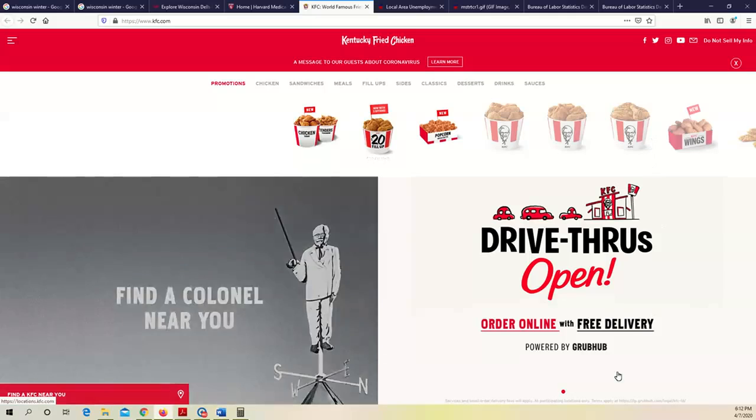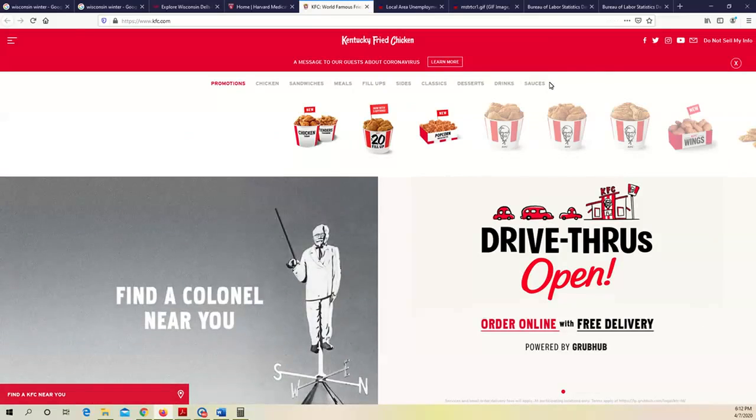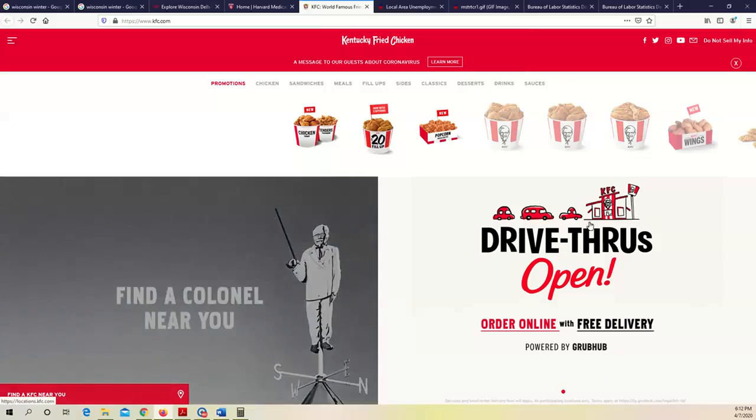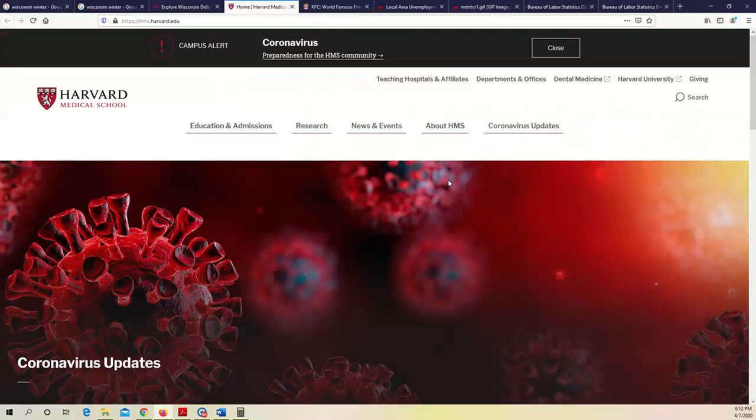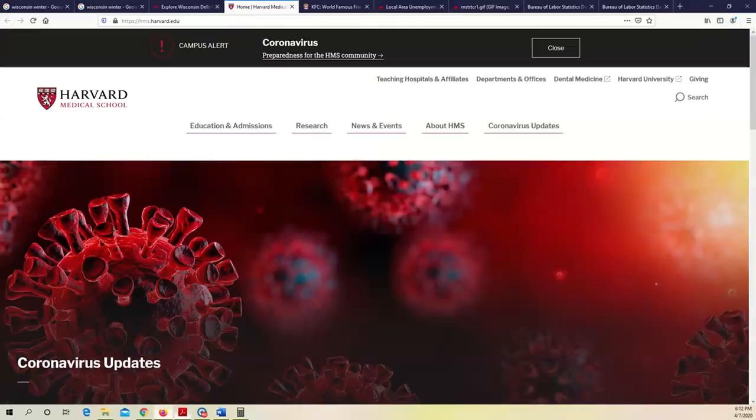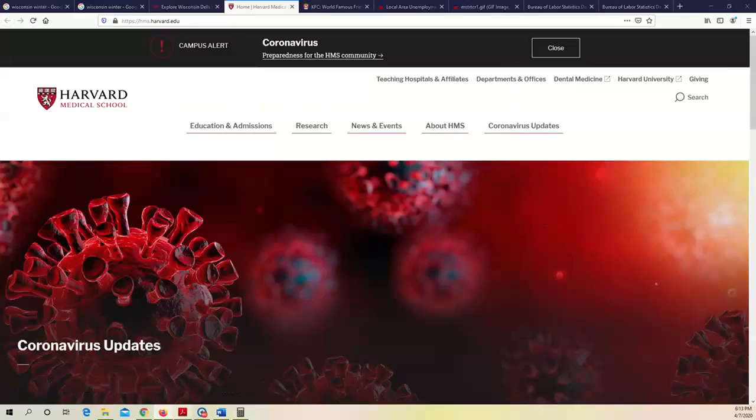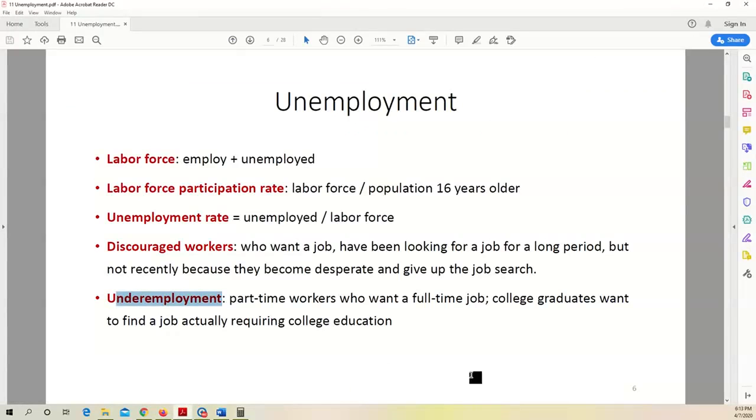In this case, you are employed. You do have a job, right? But what's the problem? Your educational background does not match the job you are having right now, right? KFC, Harvard Medical School, medical doctor degree, right? This problem is called underemployment. And the unemployment rate reported by the US federal government, 2.7%, 3.5%, right? They do not account for underemployment.